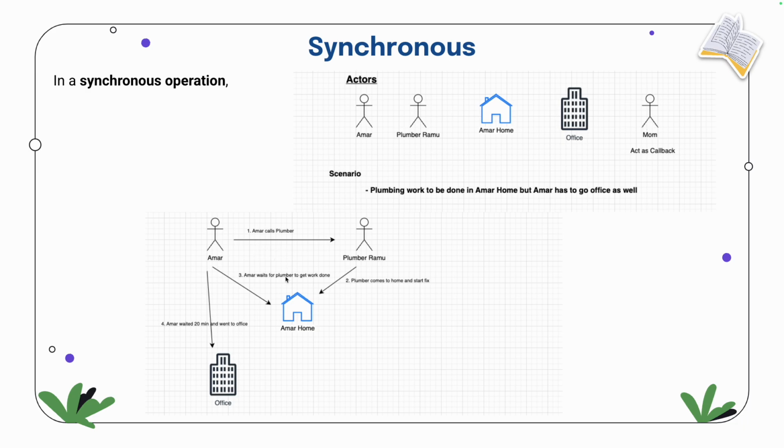First scenario, in synchronous operation: Amar will call the plumber because some plumbing work is there. Next, the plumber will come to Amar's house. Then Amar waits for the plumber to come and start fixing things. Till the plumber fixes the things, Amar will be waiting.